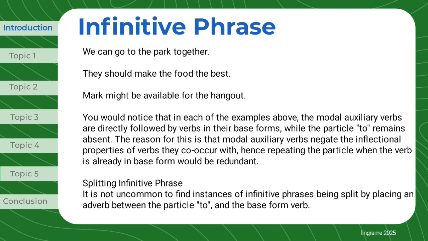You would notice that in each of the examples above, the modal auxiliary verbs are directly followed by verbs in their base forms, while the particle to remains absent. The reason for this is that modal auxiliary verbs negate the inflectional properties of verbs they co-occur with, hence repeating the particle when the verb is already in base form would be redundant.